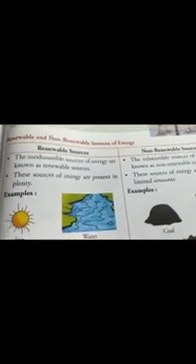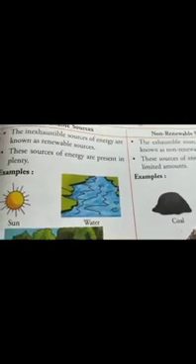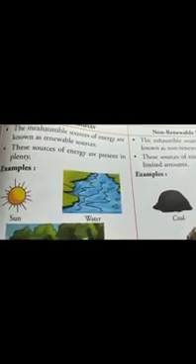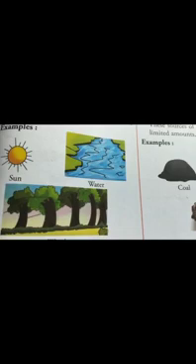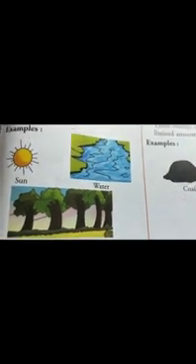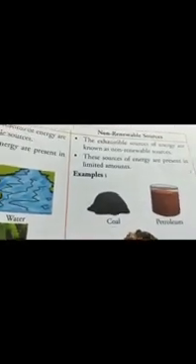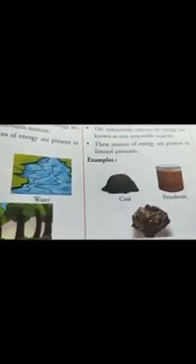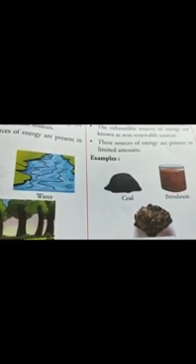Now come to renewable and non-renewable sources of energy. The energy sources which will not be exhausted or finished are called renewable sources of energy, like energy of moving water, sun, wind, etc. And the energy which we get from sources like coal, petroleum and uranium is limited, because limited resources are present in the Earth.